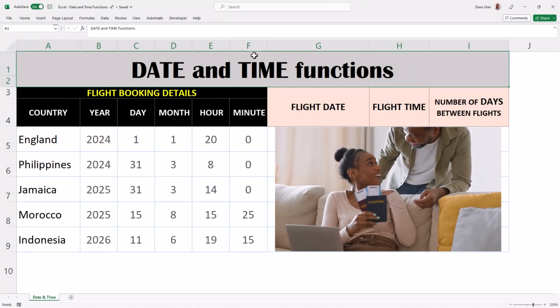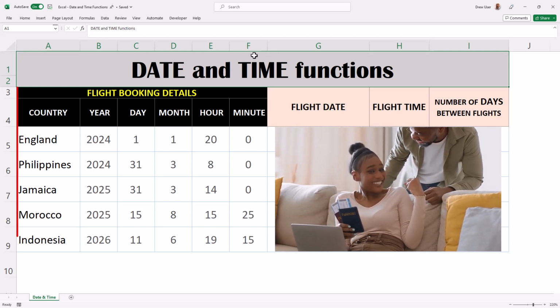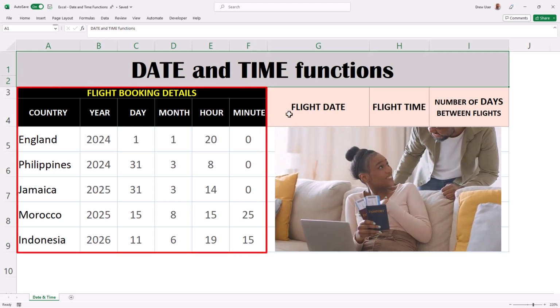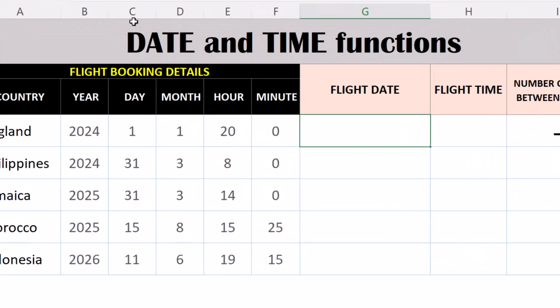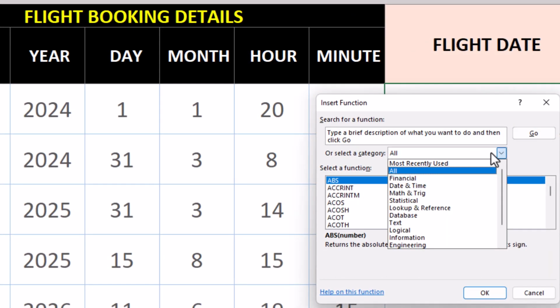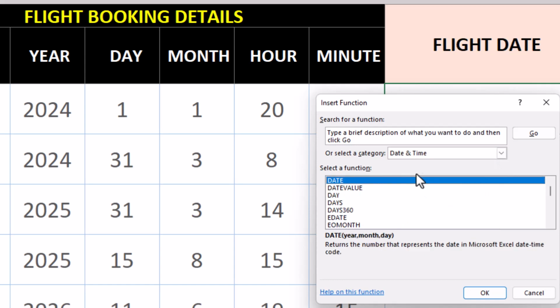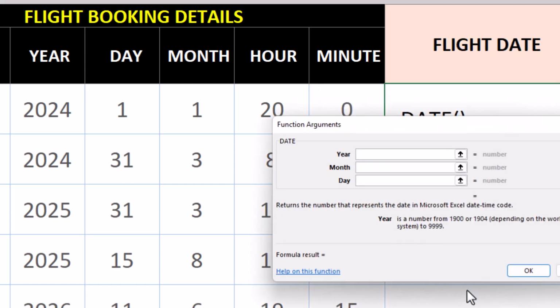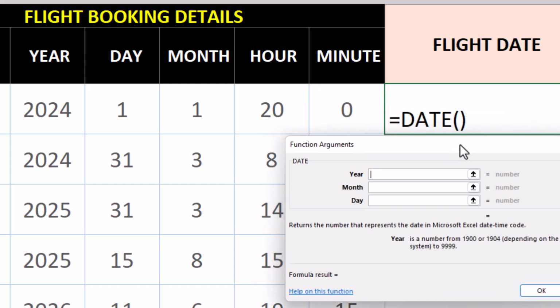So we've booked our flight tickets and the details have been sent to us in this peculiar format. We can use the date function to help us format the date to the correct format. And the date function wants to know these three things: which cells contain the year, the month, and the day.